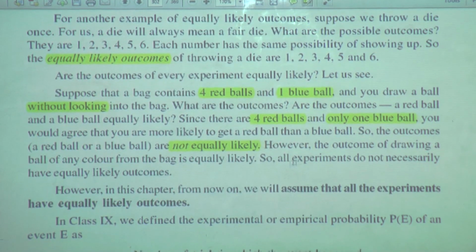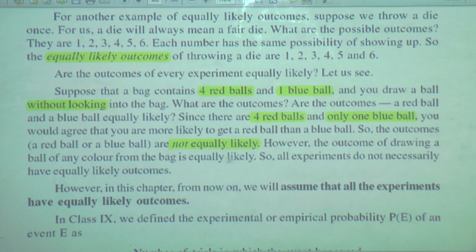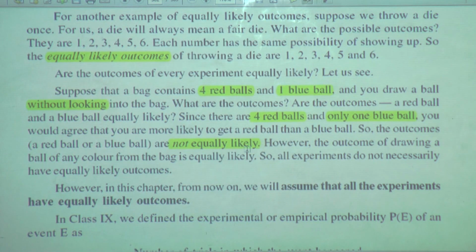See what they are saying. The outcomes, a red ball or a blue ball, are not equally likely because they are not in the same number. However, the outcome of drawing a ball of any color from the bag is equally likely.